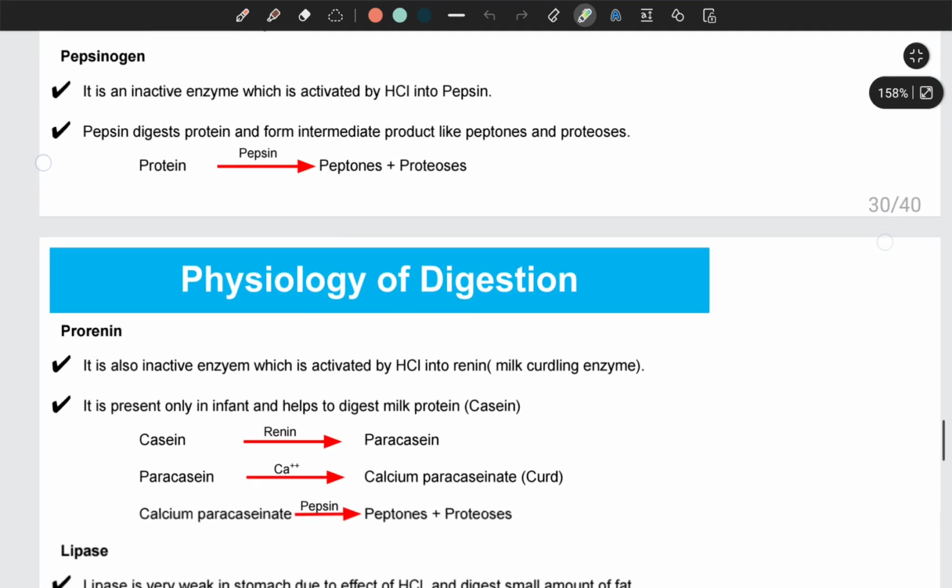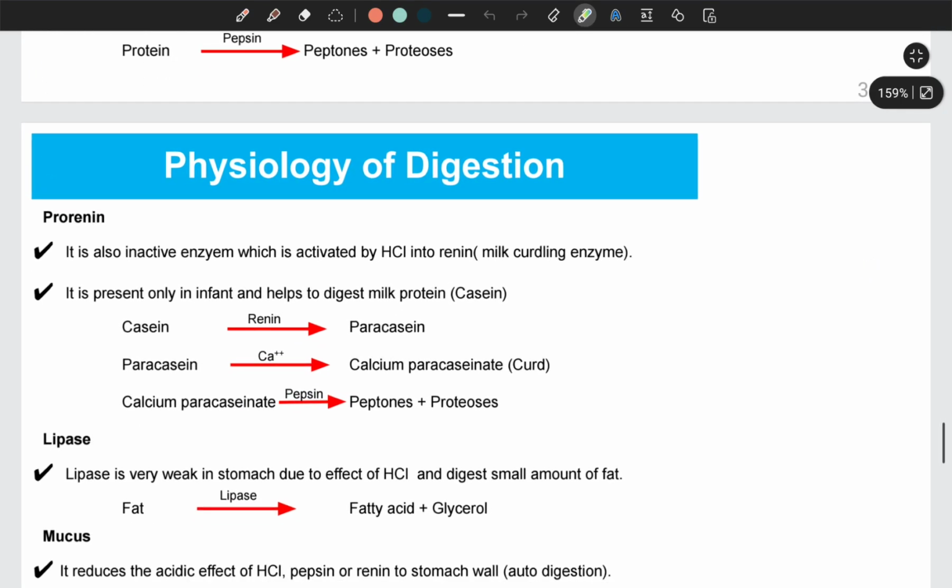Now we have another enzyme known as prorenin. It is also an inactive enzyme, and this also gets activated with the help of hydrochloric acid and is converted into renin. And the main function of renin is to help in the digestion of milk, of the protein present in milk known as casein. And this enzyme is not present in adults, it is present only in infants.